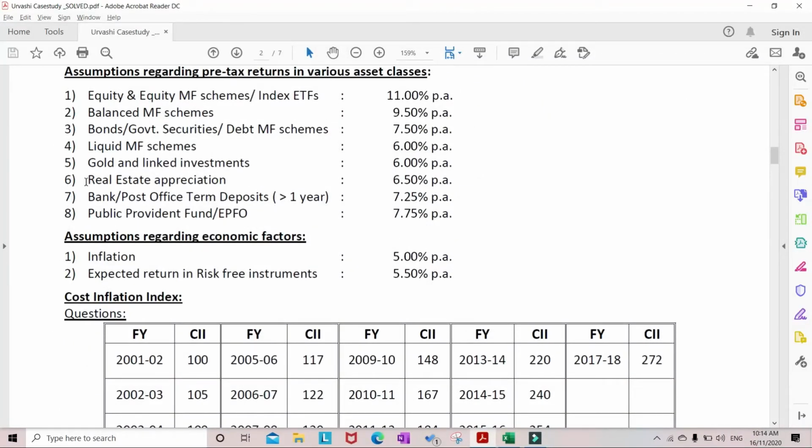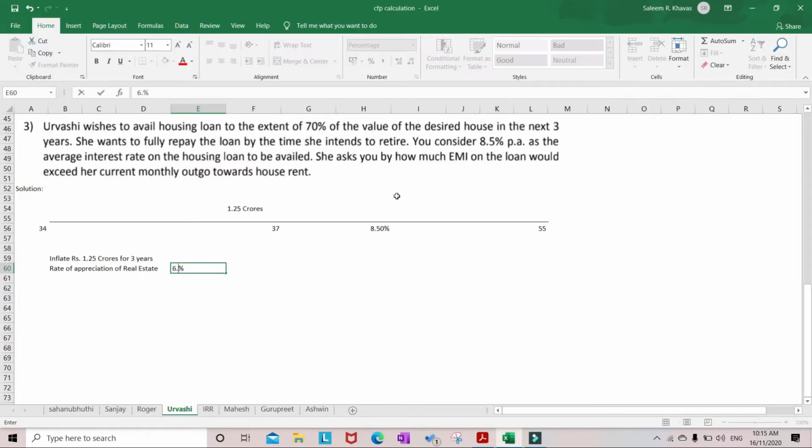So check out assumption number 6, real estate appreciation. It is 6.5%. Nper is 3 years. PMT is 0. Present value, they have already given, 1 crore 25 lakhs. FV we need to calculate.